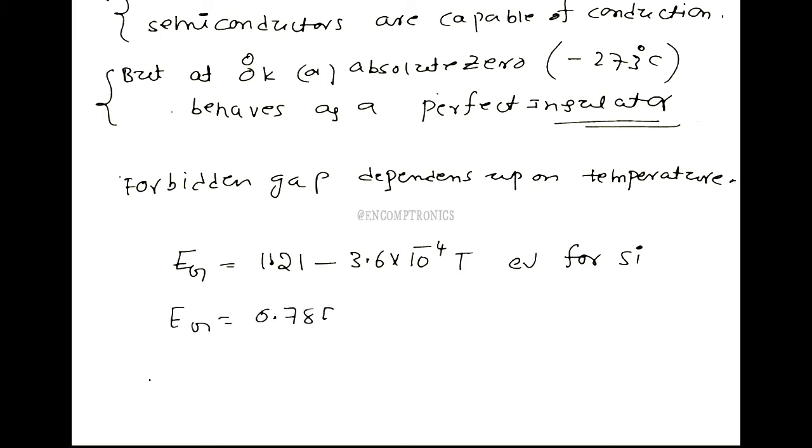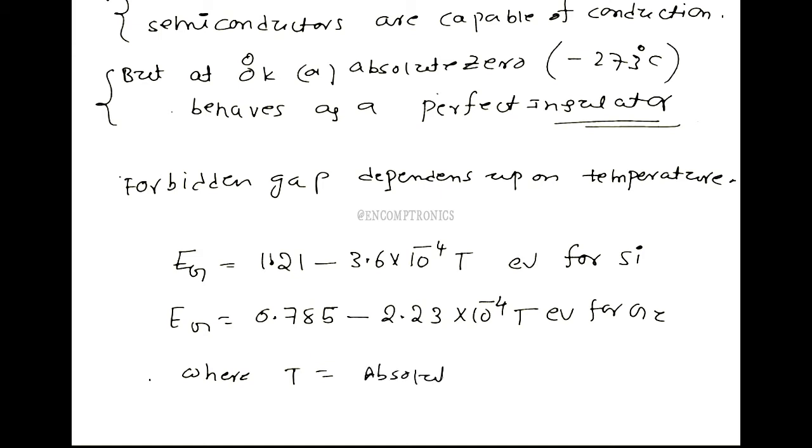Similarly, Eg is equal to 0.785 minus 2.23 into 10 power minus 4 T electron volts for germanium, where T is the absolute temperature in degrees Kelvin.